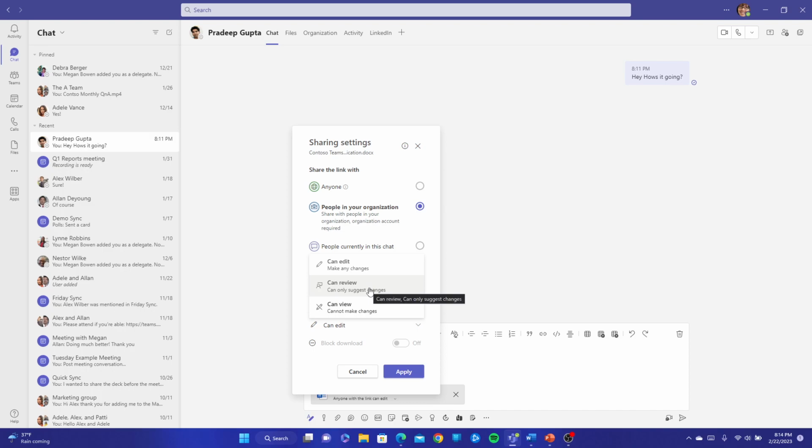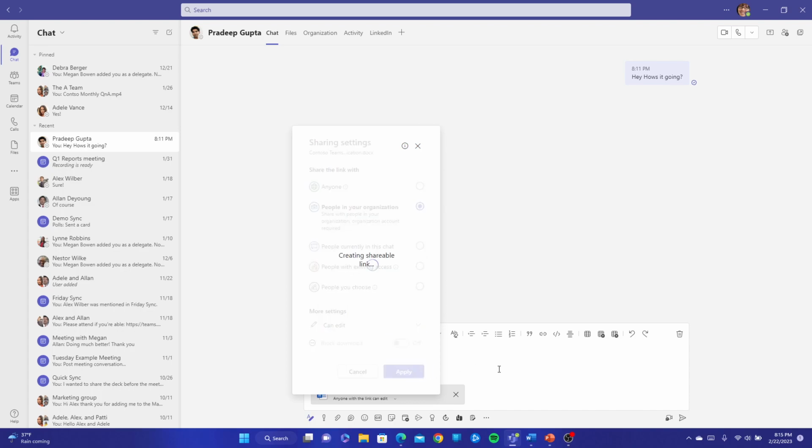That means it can view the file and make suggestions, add comments. But if I don't want that either, I want him just simply to view the document, I can just simply click on can view. So Pradeep can't make any changes or even suggest any changes, unless, of course, he just writes it in the chat. But for today's demonstration, I'm going to leave it on can edit, and I'm applying these changes.